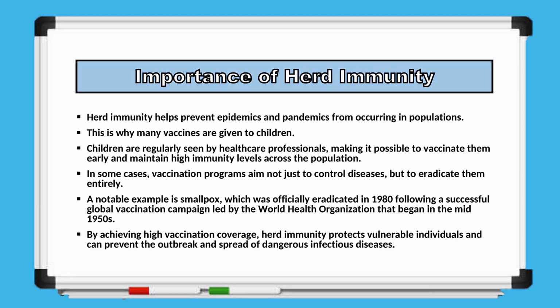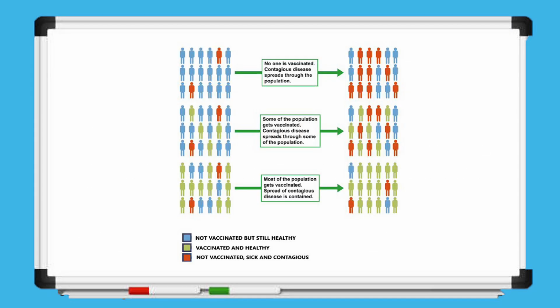A famous example is smallpox, which was officially declared eradicated in 1980 after a successful global vaccination campaign led by the World Health Organization, which began in the mid-1950s. By achieving high vaccination coverage, herd immunity protects vulnerable individuals and helps prevent the outbreak and spread of dangerous infectious diseases. Now, let's look at the image illustrating herd immunity.